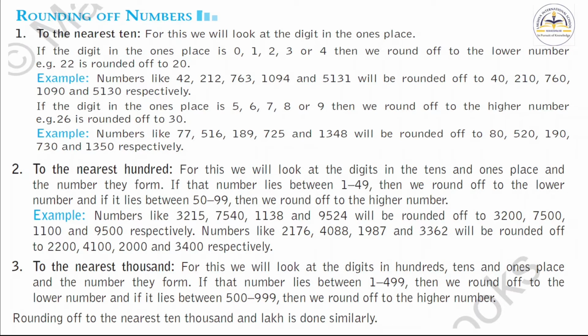Now our third rule is to the nearest 1000. For this we will look at the digits in the hundreds, tens and ones place and the number they form. If that number lies between 1 to 499, then we will round off to the lower number, and if the number lies between 500 to 999, then we will round off to the higher number.